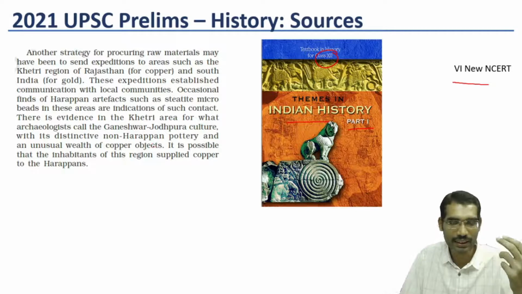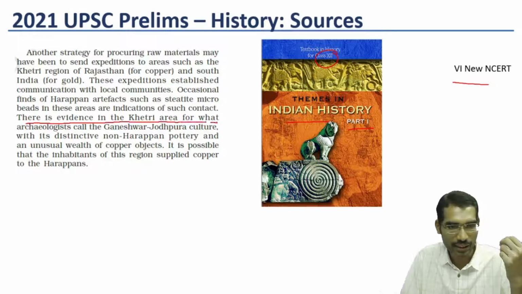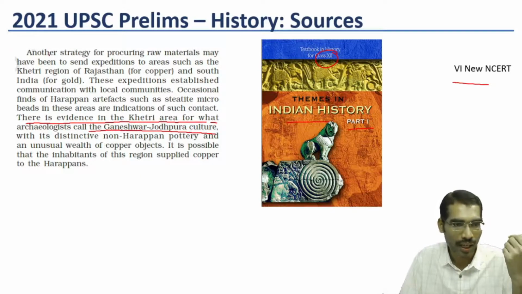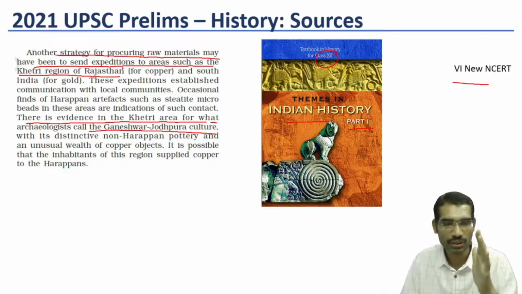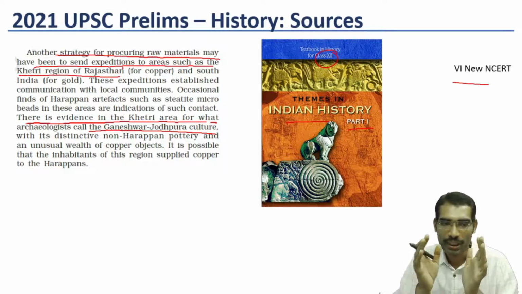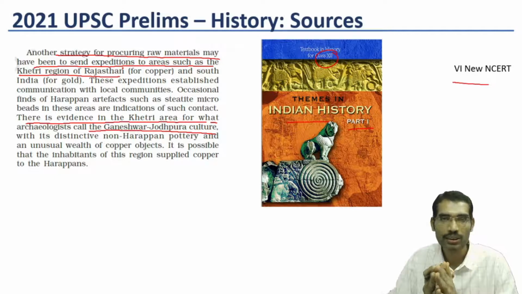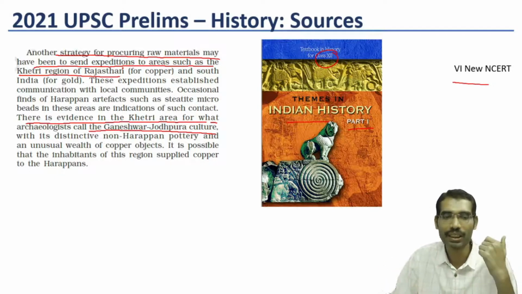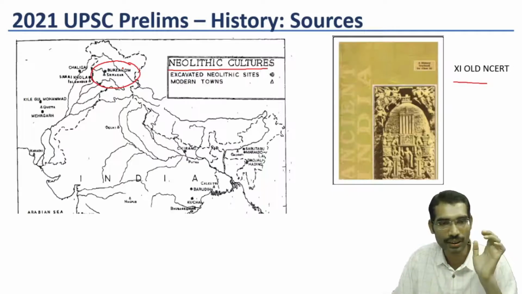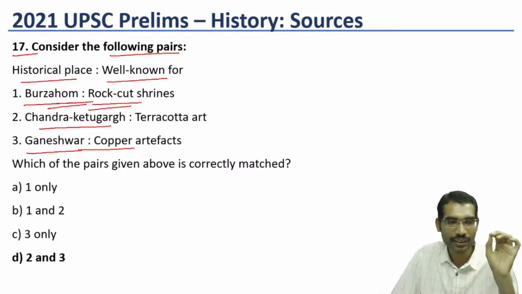Here there is evidence in the Khetri area for what archaeologists call the Ganeshwar-Jodhpura culture. Another strategy for procuring raw materials may have been to send expeditions to areas such as the Khetri region of Rajasthan. So this shows that the people from Ganeshwar exported raw material to the Indus people. This is known for copper. So copper artifacts were identified here.